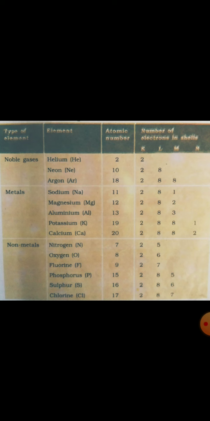So in first orbit, there will be 2, in second, there will be 8, and in the last, 8. So in the third shell, we can fill maximum 8 electrons. So here we can see these elements, the noble gases, have completely filled shells. If you take other examples also for noble gas, there will be completely filled shells.